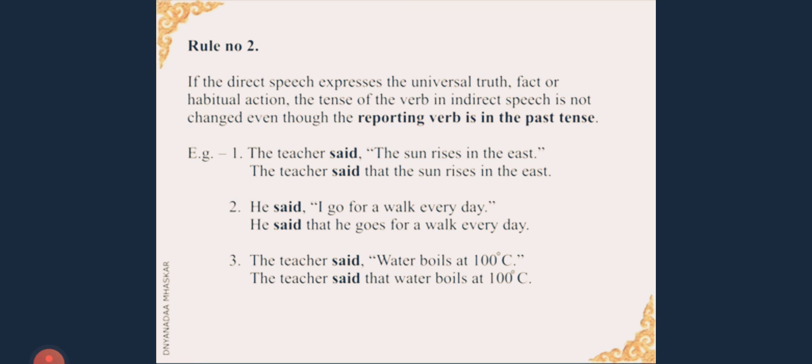So what did we observe in the above three examples? Even though the reporting verb is in the past tense, we have not changed the tense of the sentence because these sentences are either talking about universal truth, fact, or habitual action.